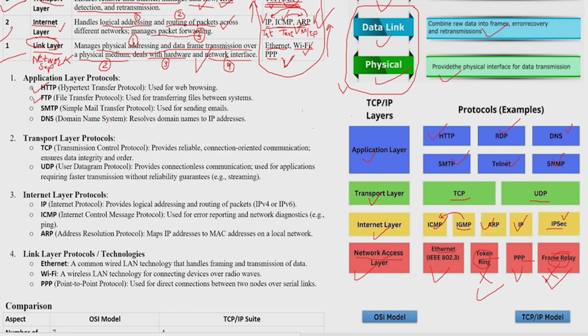Similarly, if we want to know more about what is meant by HTTP, it means hypertext transfer protocol. FTP means file transfer protocol. SMTP means simple mail transfer protocol. DNS means domain name system. I have just written the names here because there is no need to write more. These are used for web browsing, these are used for file transfer, these are used for sending emails, and these are used to translate domain names to IP addresses. So these are translating between this and this, and this and this.